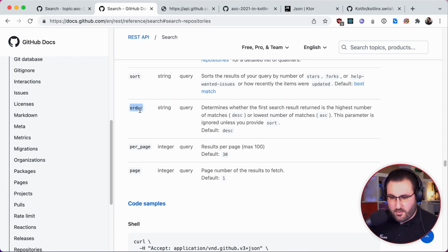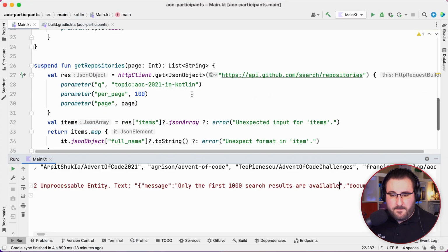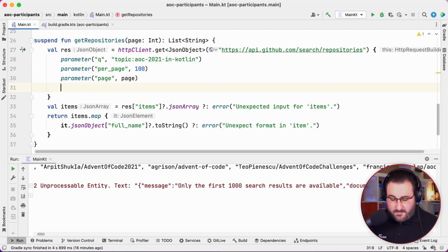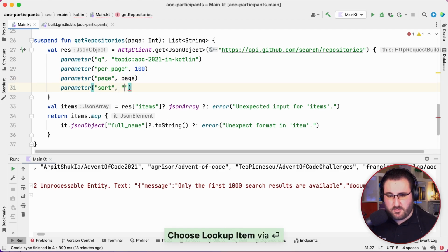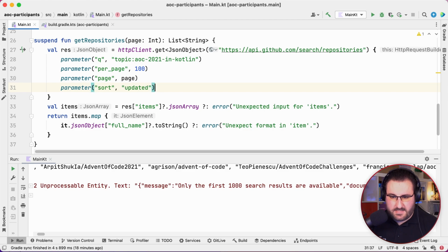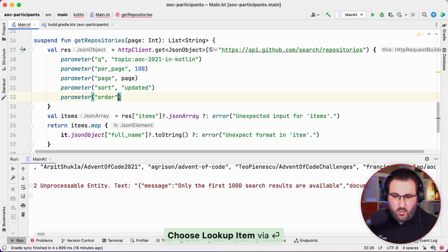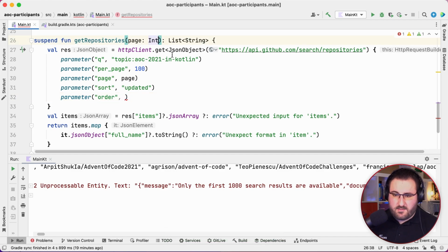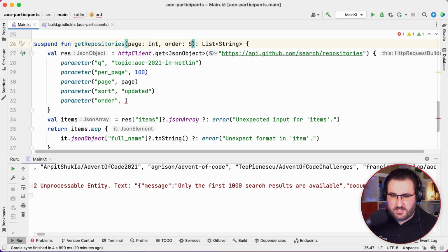Okay, so we do have an order parameter, which takes descending or ascending, and we have a sort parameter, which has stars, forks, help wanted issues, or how recently the items were updated. So let's probably change our sort to updated and our order to whichever one we need. All right, back to our code. We'll add the parameter sort to be of type updated, and we'll change the order to be, well, we need to make the call specifically based on repository, so we'll just pass this in as a string.